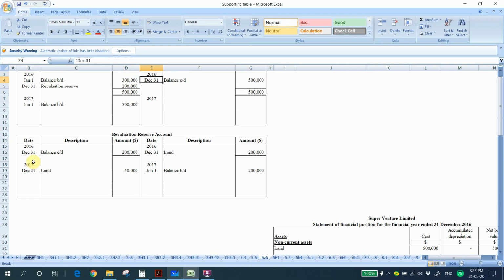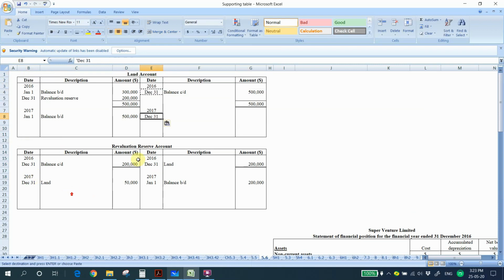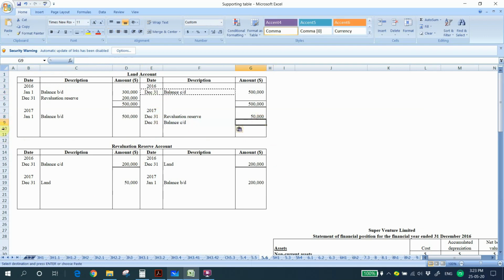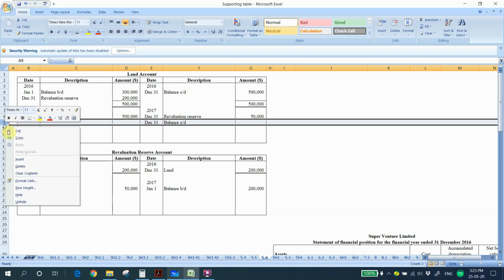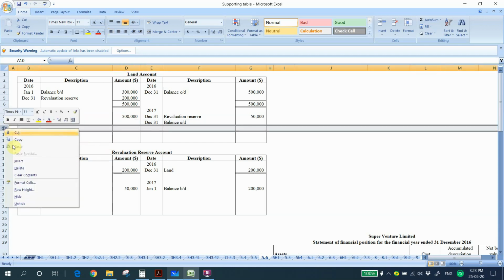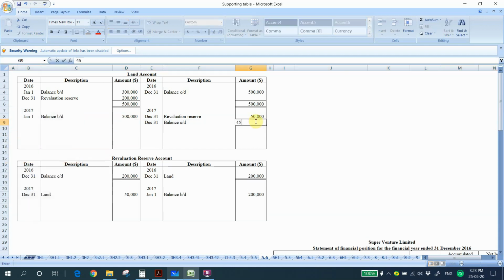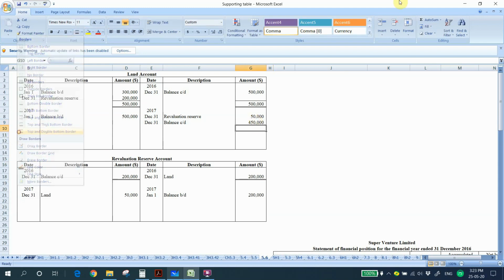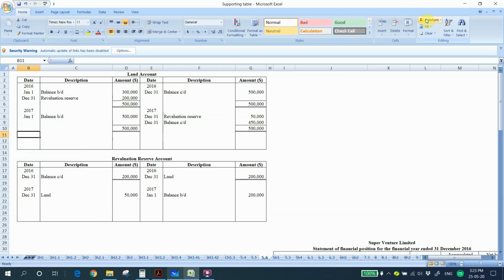In your land account, we credit. After that, we do the closing. The balance c/d becomes 450, and this amount we will bring to next financial year.